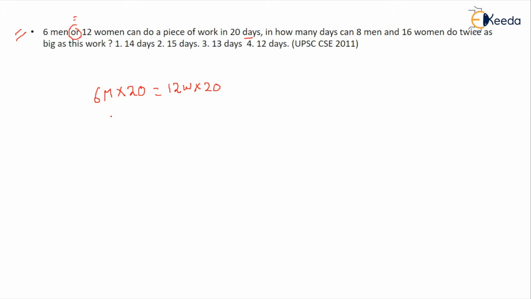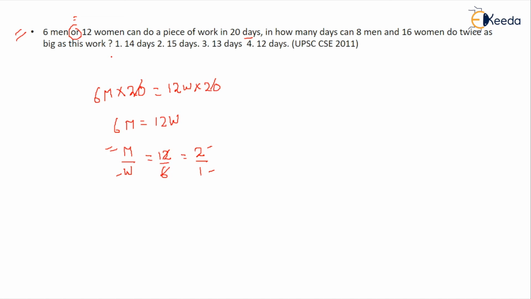So this you can solve. From this you can find out the ratio of men and women's work. You can take alphabets on one side and numbers on one side. So 20 you can cancel. 6 men equal to 12 women. So alphabets on one side, men upon women equal to 12 by 6. So you can cut this, right? Because they come in the 6 table. So this comes out to be 2:1. That is, a man can make 2 chairs in a day and a woman can make 1 chair in a day.